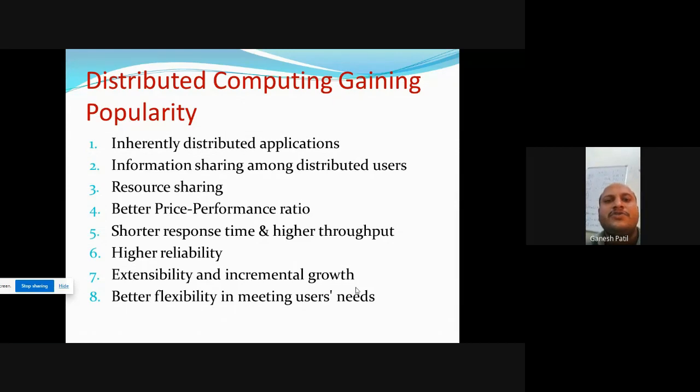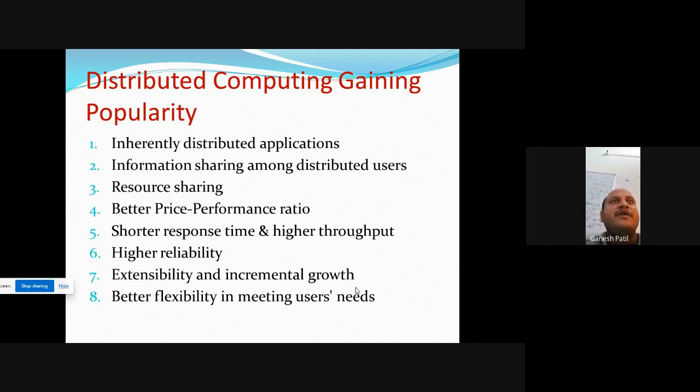Next point is distributed computing gaining popularity. Why is distributed system more popular? See, first is inherently distributed application. We have n number of applications, and inherently they get connected with each other.